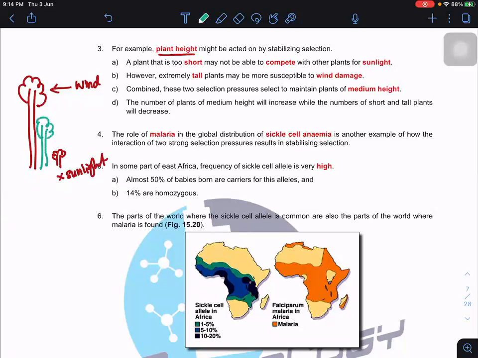can you see that? They won't get the wind damage. At the same time, they also get sufficient light intensity. So in this case, they will continue to grow. So in the jungle, you can see that very tall plants are not many. Very short plants, not many, but many of them will be the intermediate ones. Are you clear? So this is one example for the plant. The plant height is acted on by stabilizing selection.